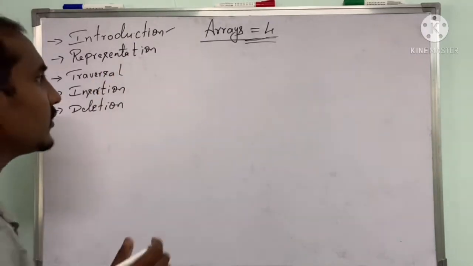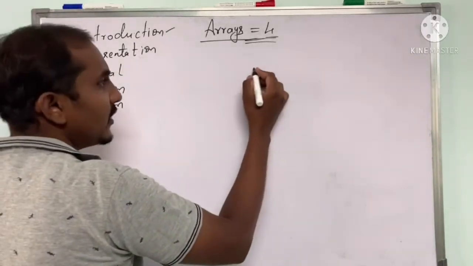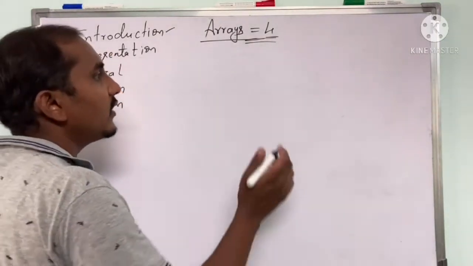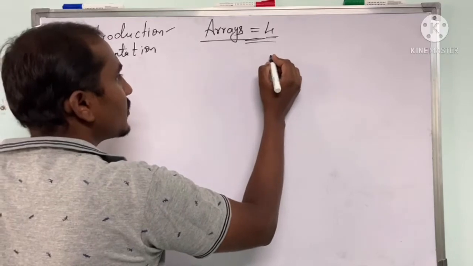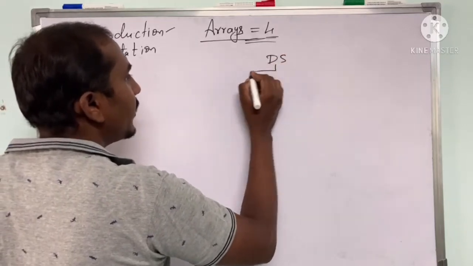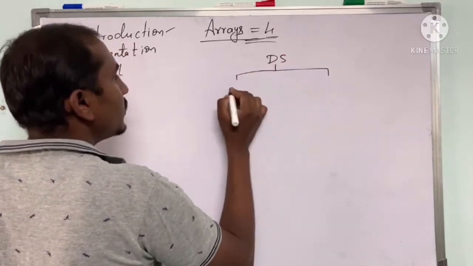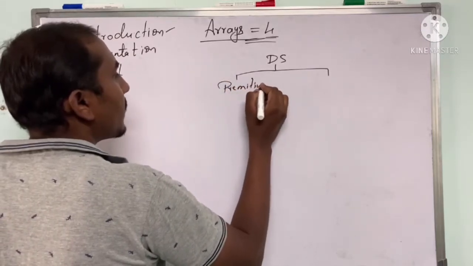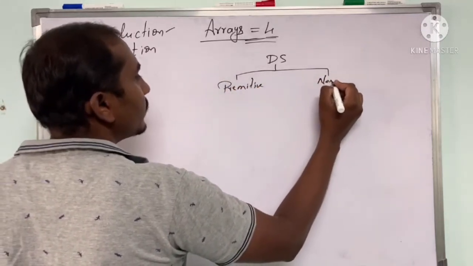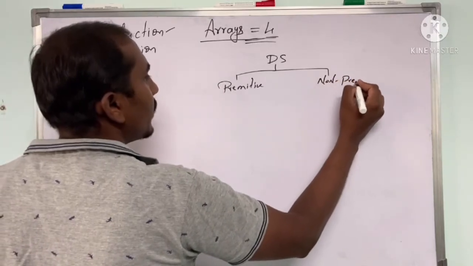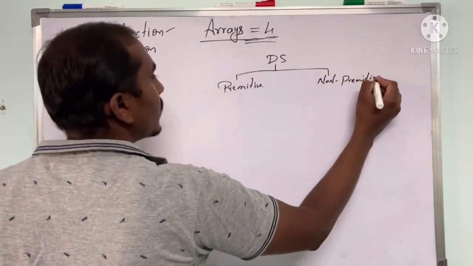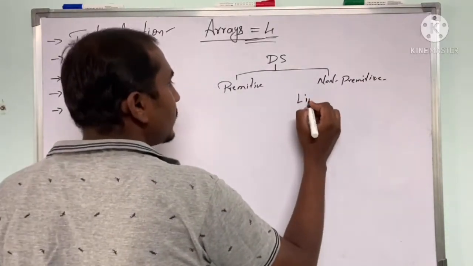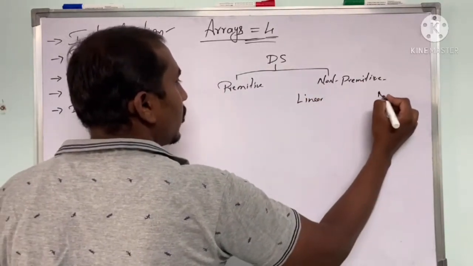As we discussed, we have discussed the organization of data structure. If you consider data structure, we divide it into 2 major types: primitive and non-primitive. Under non-primitive we will come across linear and non-linear.